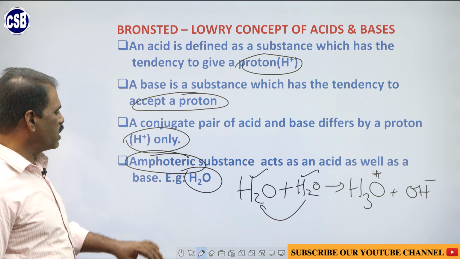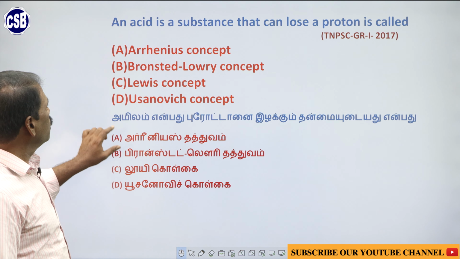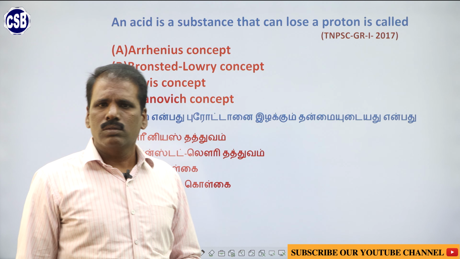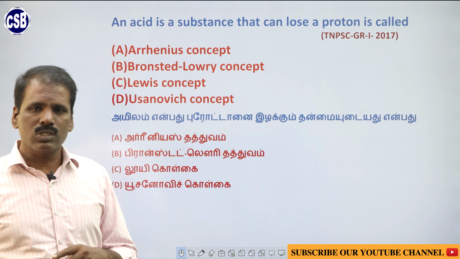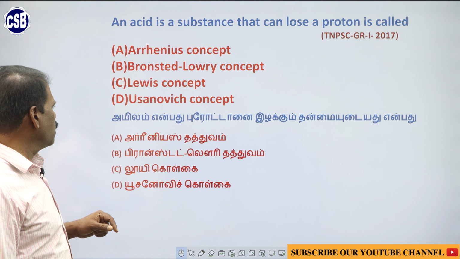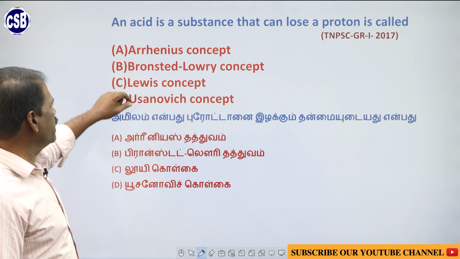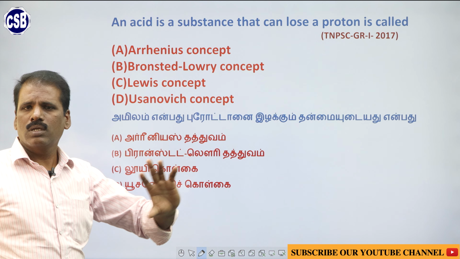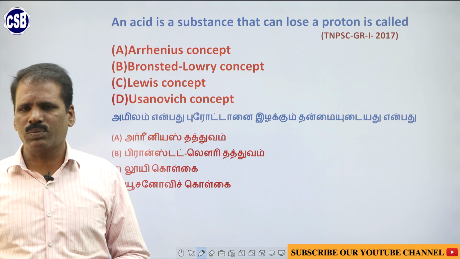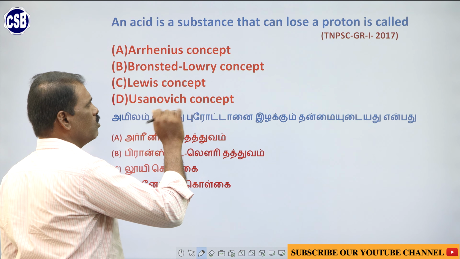Based on this concept, let us see one question. An acid is a substance that can lose a proton is called: Arrhenius concept, Bronsted-Lowry concept, Lewis concept, or Yuzhnevich concept. Here you will be a little confused, because both Arrhenius as well as Bronsted are saying that an acid is a substance that donates a proton, that is H plus ions.